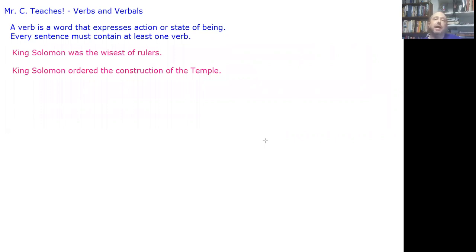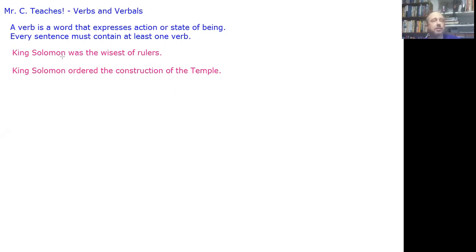One of the things I'm going to ask you to do with our next set of lessons is to identify the verbs in sentences by underlining them. Then I'm going to ask you to tell me whether the verb is an action verb or a state of being verb. And that's usually not too complicated. Action verbs tend to be pretty obvious because they're actions, right? It's something that you could actually see somebody or something doing.